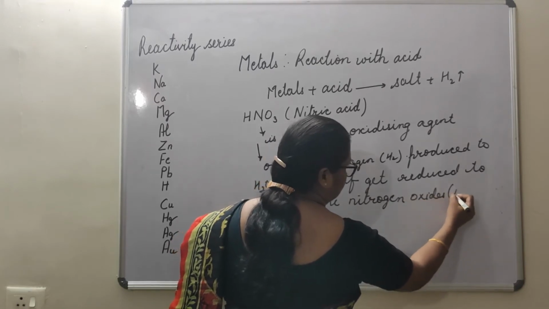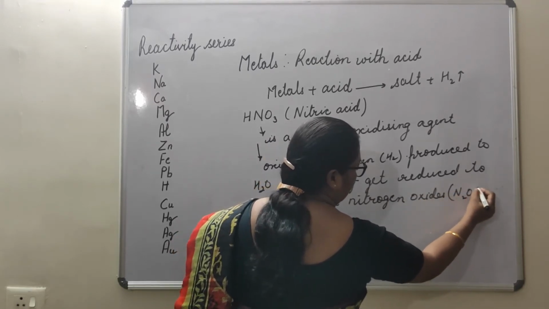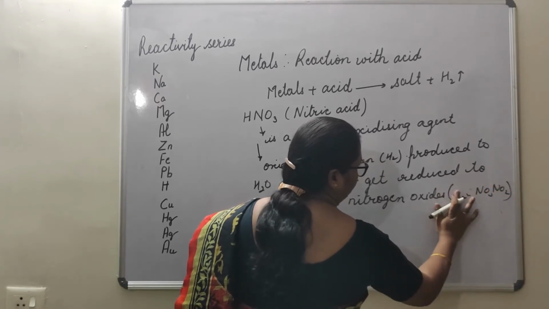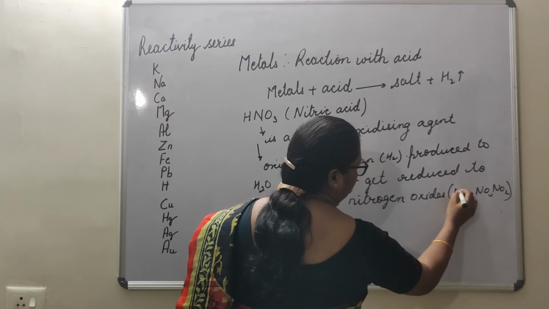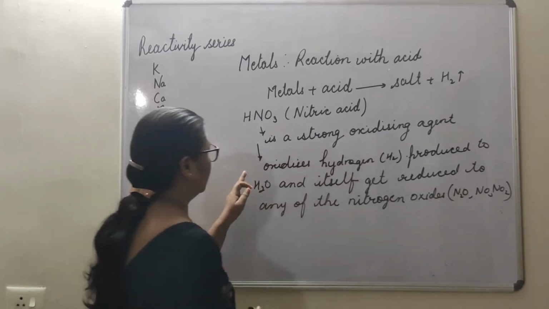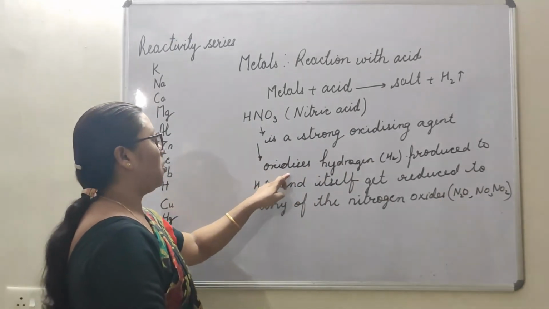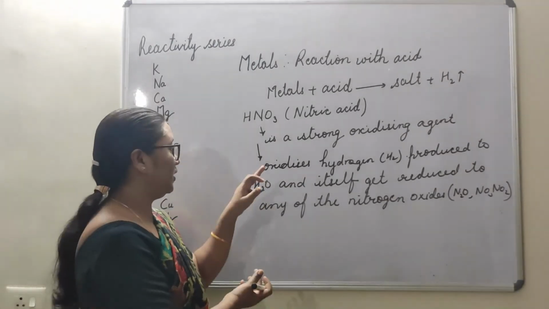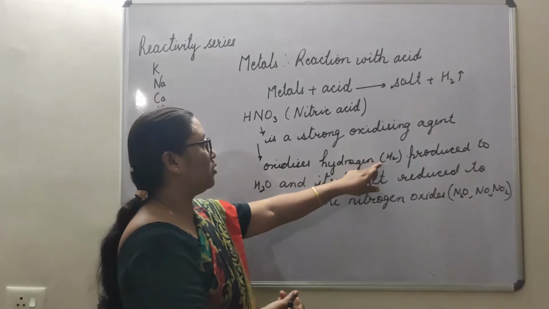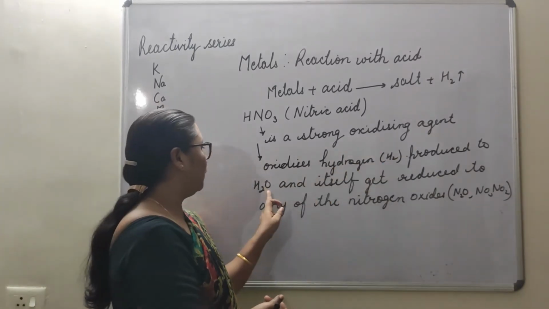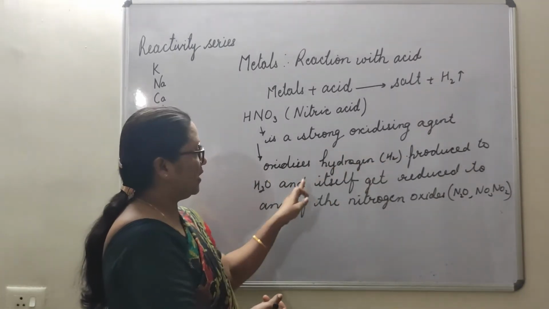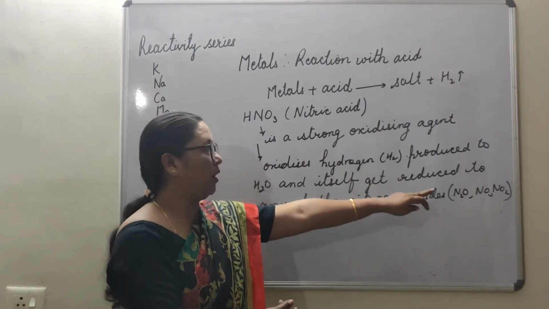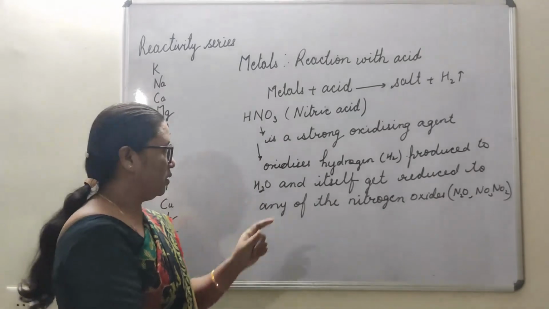Nitrogen oxides means it can be N2O, NO or NO2. Yes. So nitric acid is such a strong oxidizing agent that it oxidizes the hydrogen produced to water, and itself gets reduced to any of the nitrogen oxides, maybe N2O, NO or NO2.